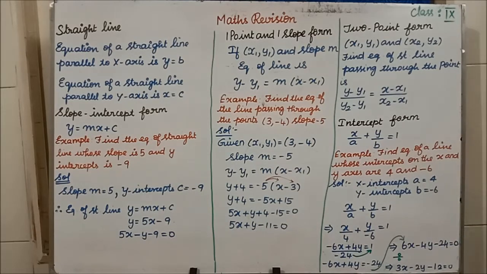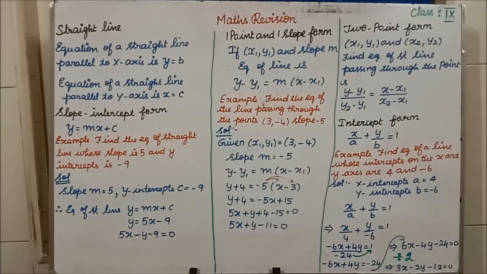So if you divide each term by 2, what do we get? 6 divided by 2 is 3, 4 divided by 2 is 2, 24 divided by 2 is 12. So 3x minus 2y minus 12 equal to 0. This is the answer. Clear, students, how to use these formulas?